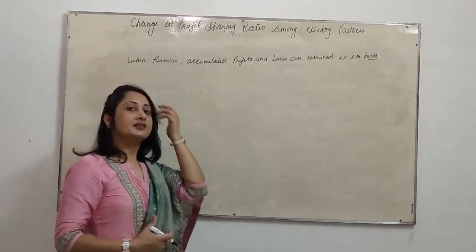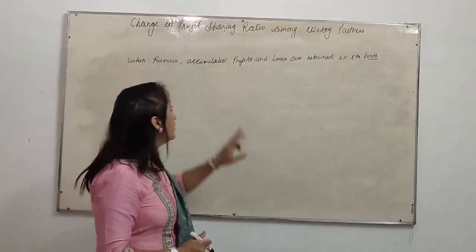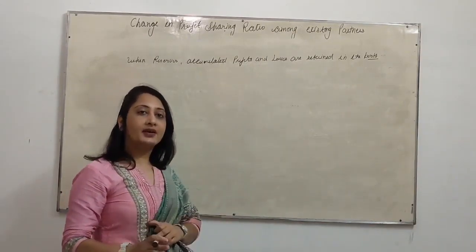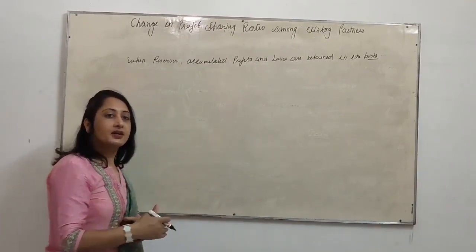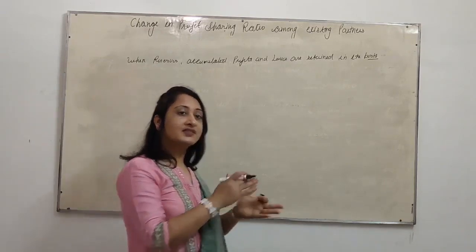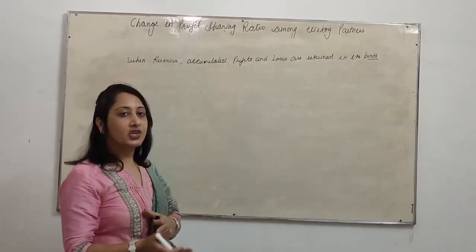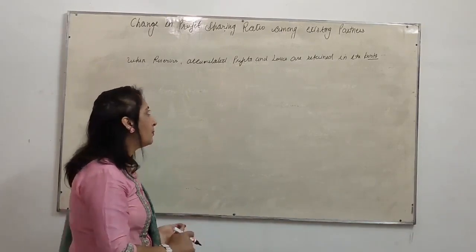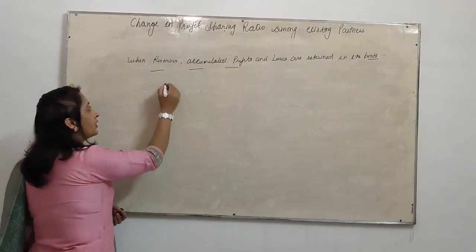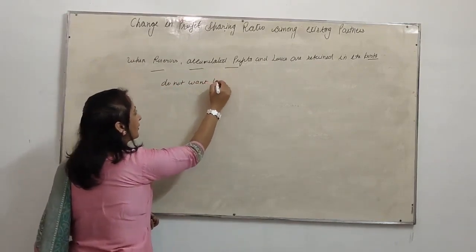Sometimes partners take a decision that they will not distribute reserves and accumulated profits and losses. They should continue to appear at the same amount in the balance sheet after the change in profit sharing ratio. It means they do not want to write it off. Here you can say they do not want to distribute.